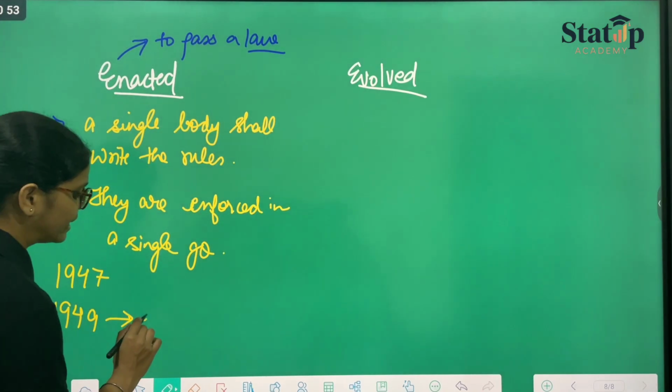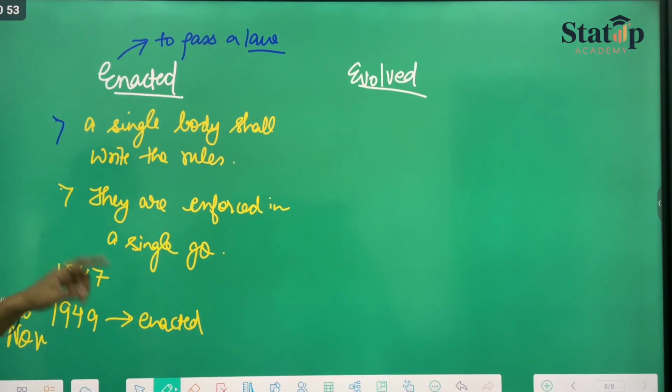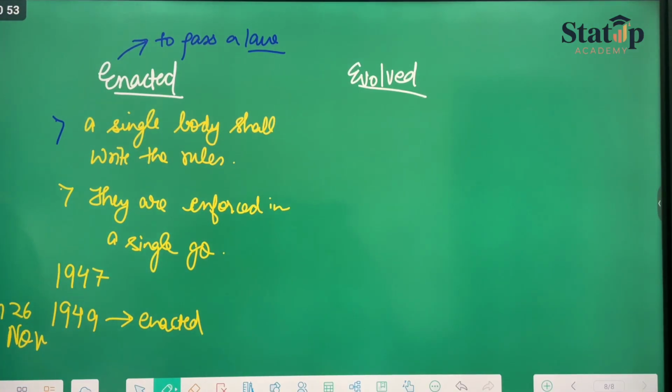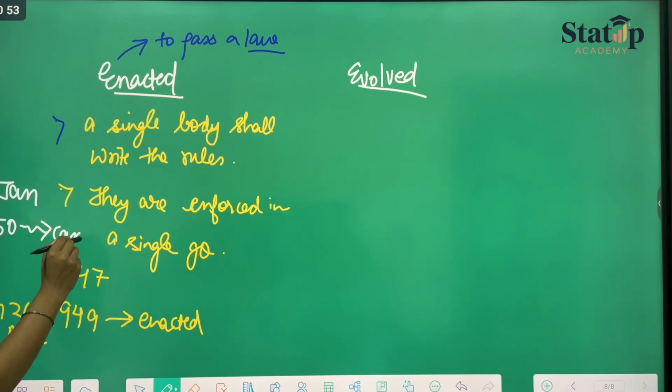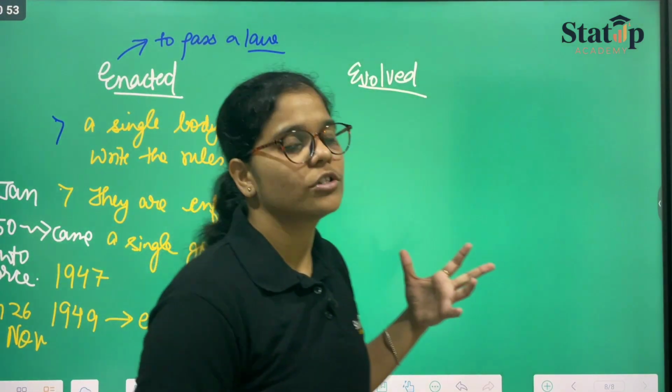That means they enacted the rules. After enactment, when did it come into force? It came into force on 26 January 1950. This is what an enacted constitution means.